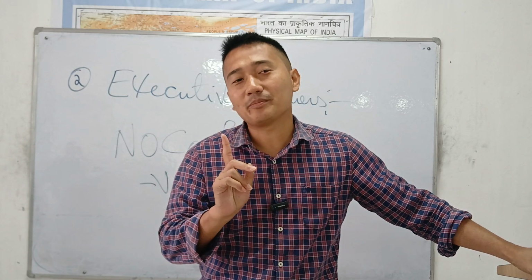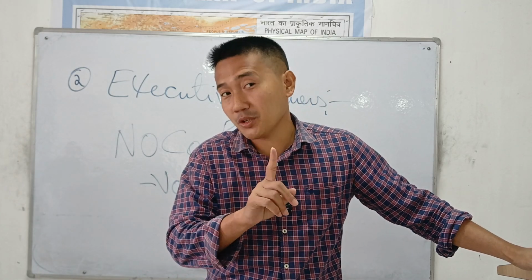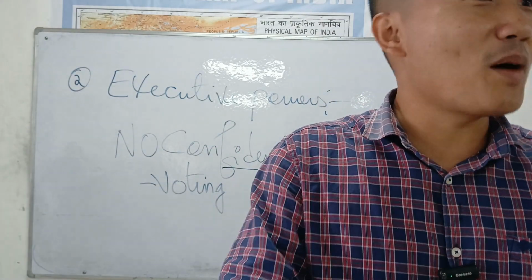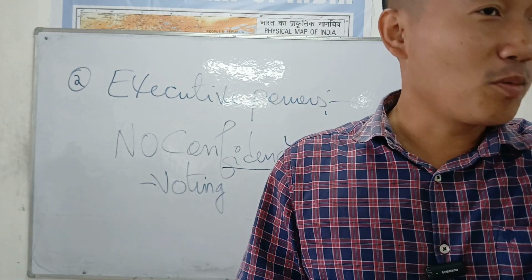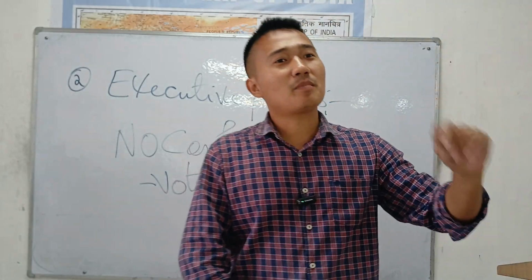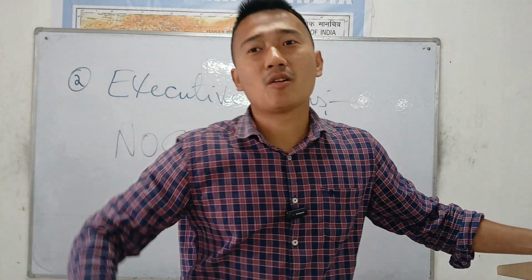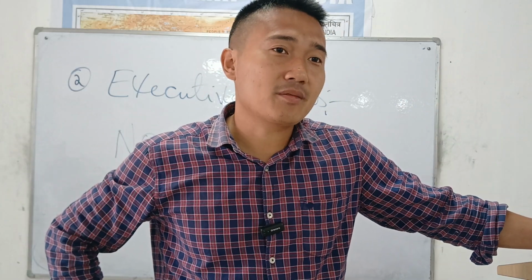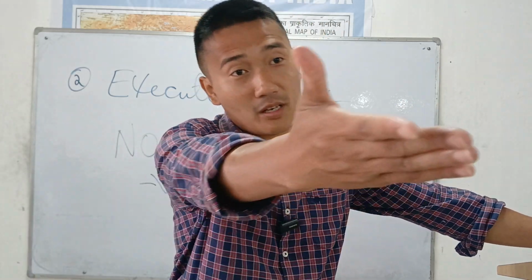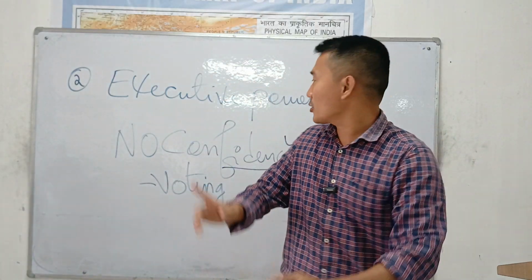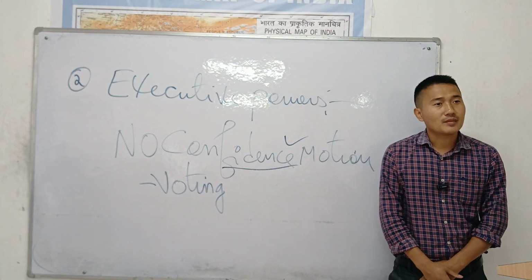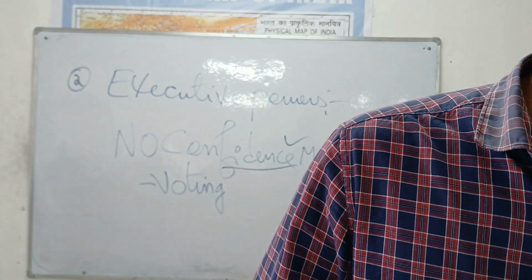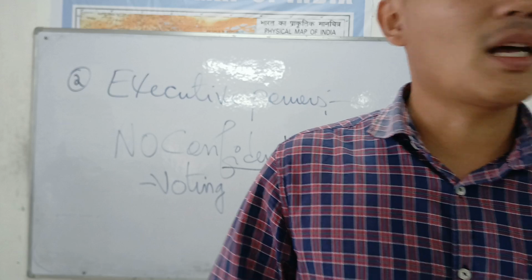What will happen? If the no confidence motion introduced by the opposition party against the ruling party is allowed to pass in the Lok Sabha, the ruling party, led by the Prime Minister, has no other option but to resign. Or else the President of India will automatically dismiss the Prime Minister and appoint the opposition party. Very much possible, anytime. So this is the greatest weapon of democracy, and it's the most powerful weapon of the Lok Sabha. Only the Lok Sabha can introduce a no confidence motion, not the Rajya Sabha.